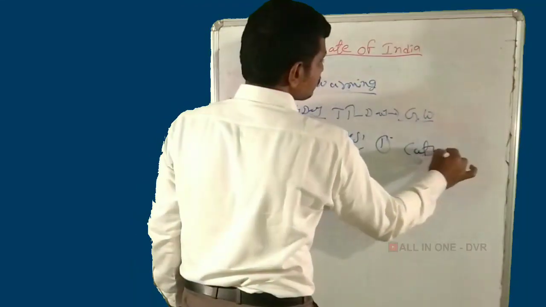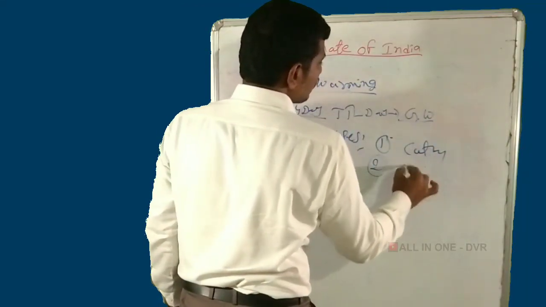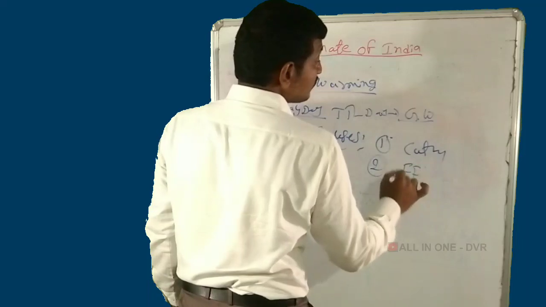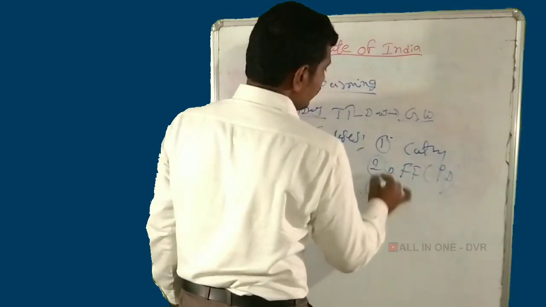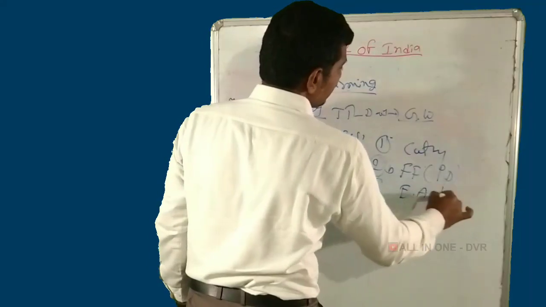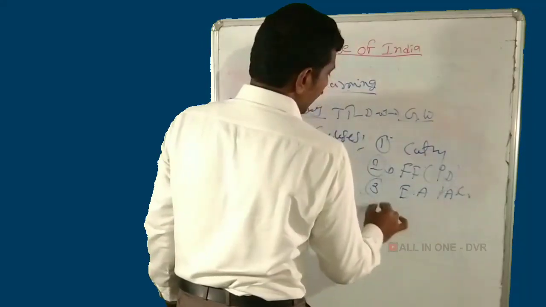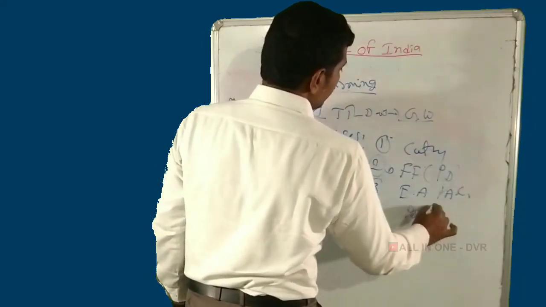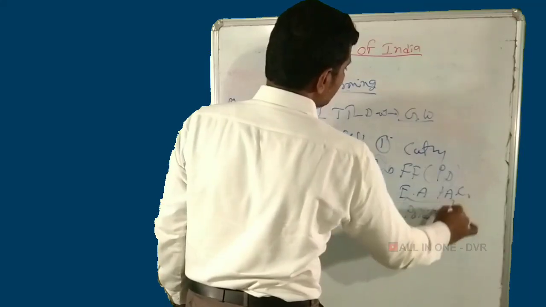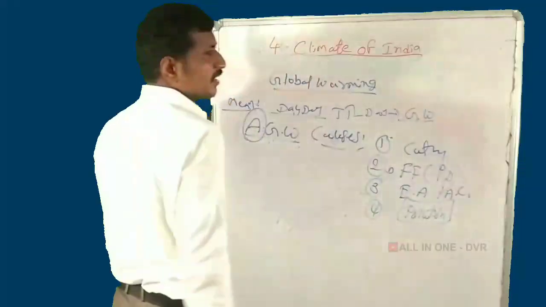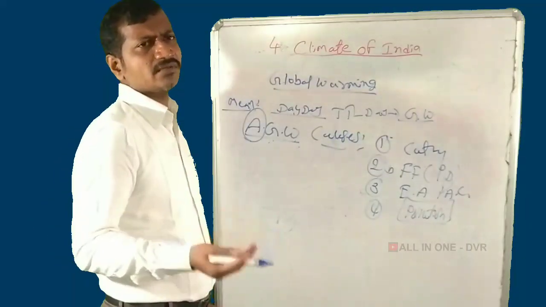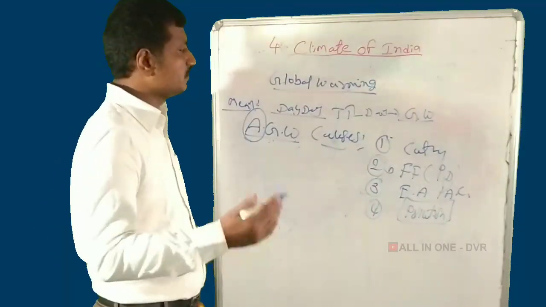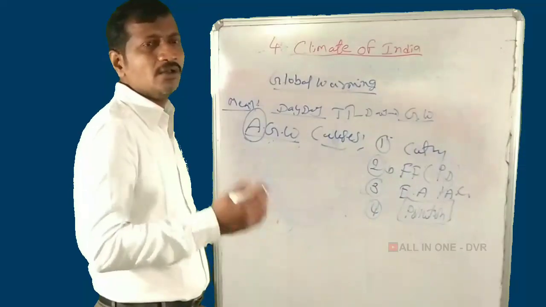Cutting down the trees. Next, the burning of fossil fuels: coal, petrol, diesel. And third, electronic appliances, AC and refrigerators. And next, pollution. Pollution has increased as heavy vehicles are used, and in India two-thirds of people use vehicles. So in vehicles the pollution increases. These are the causes of global warming.